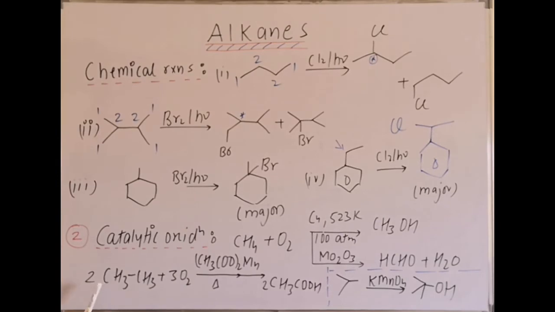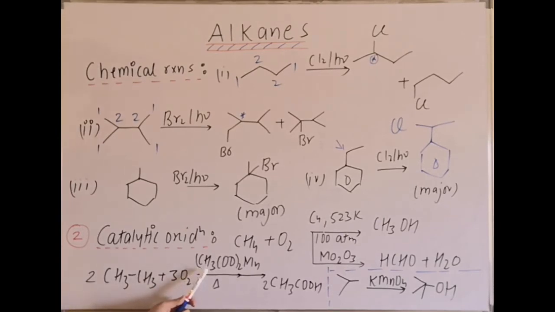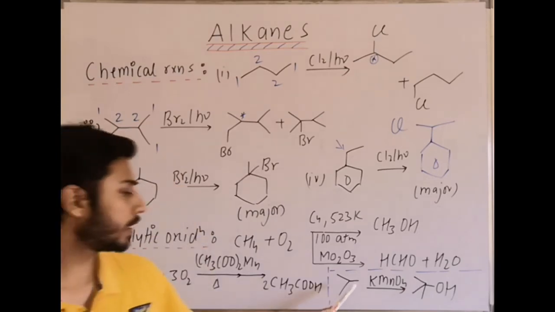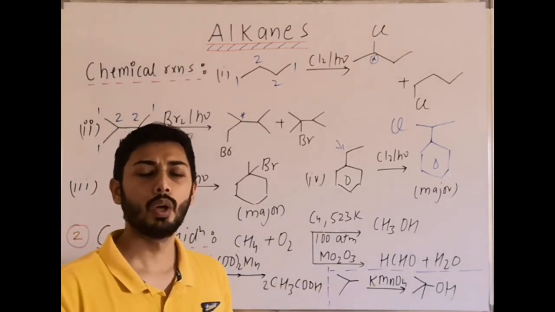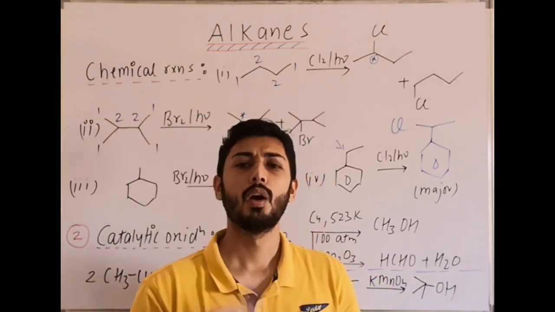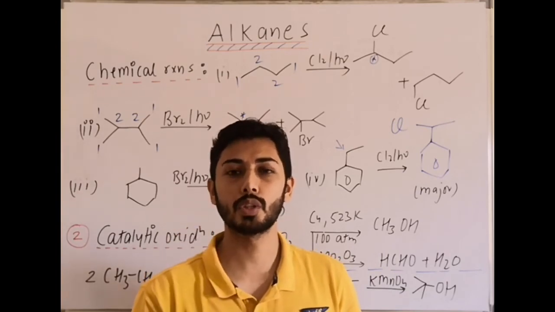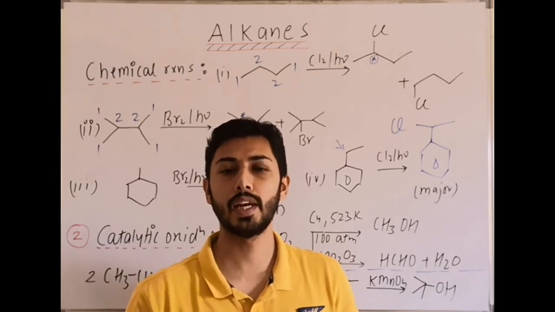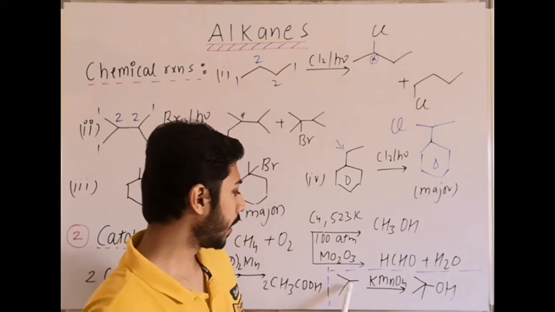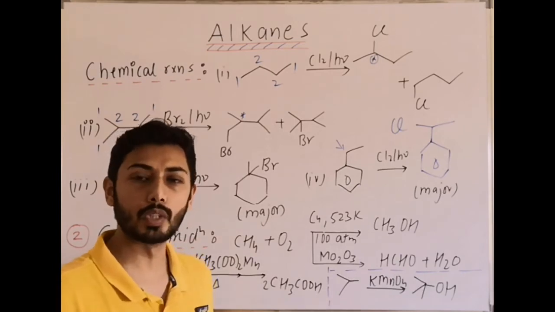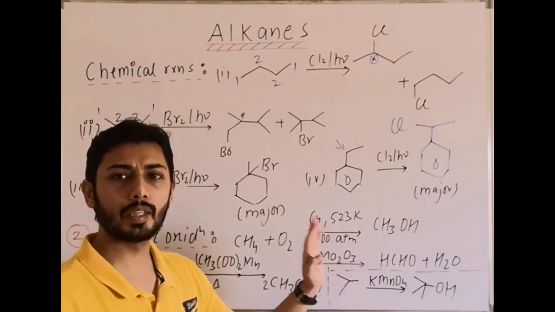Then next reaction is ethane with O2 in presence of manganese acetate. It gives acetic acid. Again, direct reaction, can be used in multi-step synthesis in carboxylic topic as well. Next is oxidation of alkane. Although alkanes are less reactive and don't easily undergo oxidation, the alkanes which contain tertiary hydrogen undergo oxidation if we use KMnO4, potassium permanganate, and they give alcohol formation. So here there is a tertiary carbon which contains hydrogen, so that finally gives tertiary butyl alcohol. So these are directly NCERT based reactions.